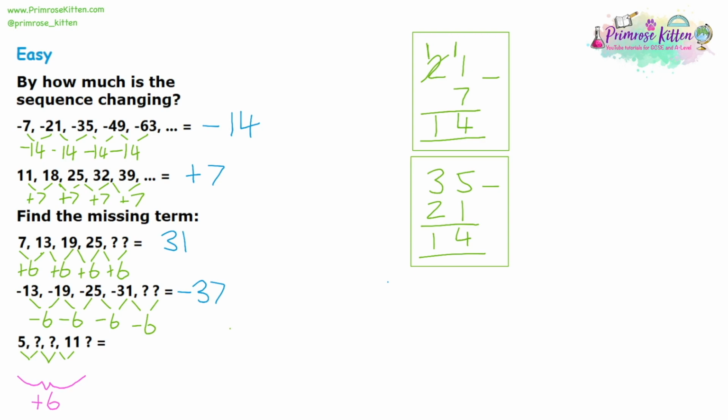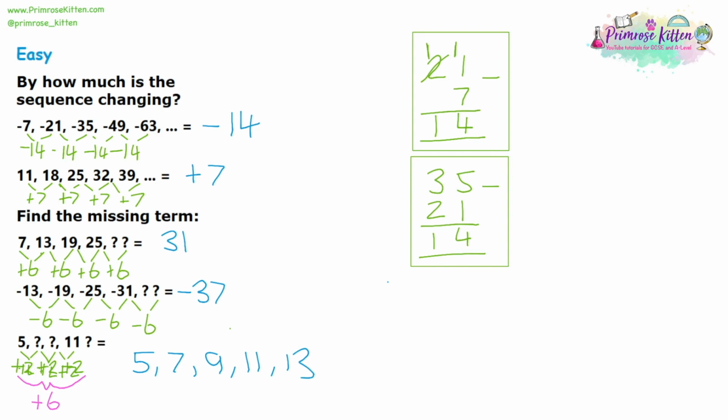So if I divide that by 3 and share that plus 6 between the 3 increases we have, it'll be plus 2, and plus 2. So now we know it's going up by 2 each time, we can write out the whole sequence. So we'd have 5 plus 2 is 7, plus 2 is 9, plus 2 is 11, and plus 2 is 13. And then we had some of those already in the questions.